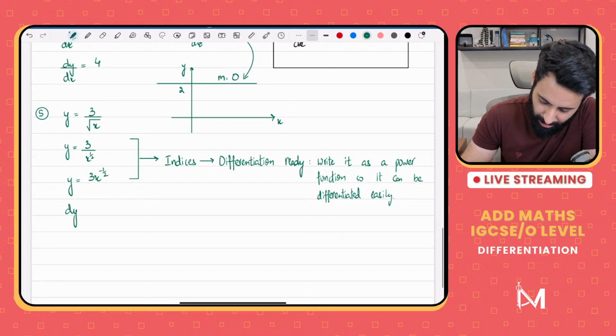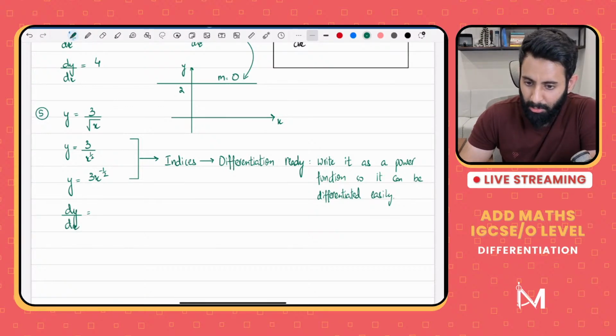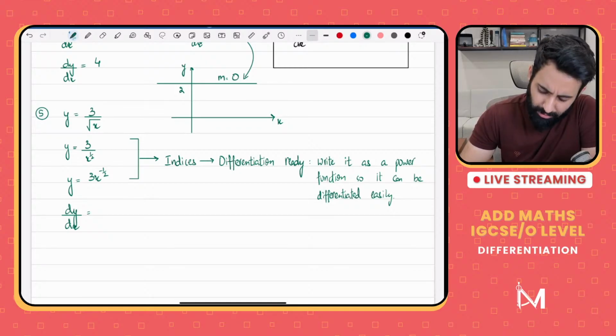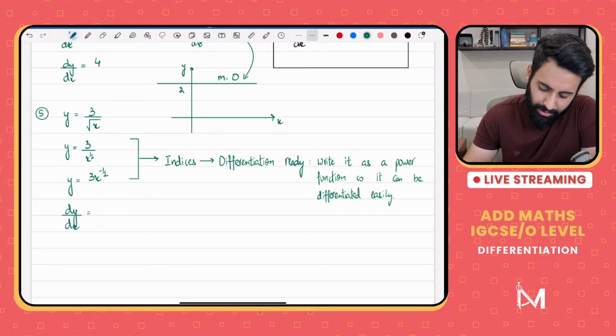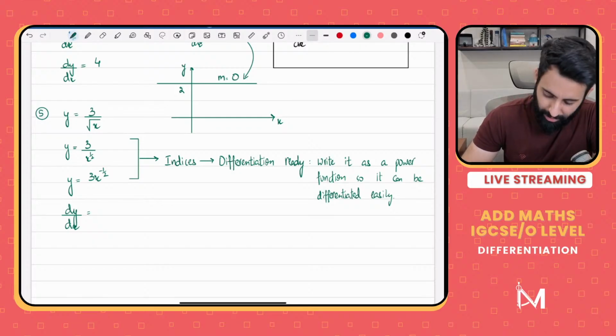So I'm going to write it as dy by dx. Notice for as long as I did not differentiate, I kept writing it as y. But then isn't negative power bad? Well, it's bad if you leave it like that in the end, but it's not bad. At some point you will have to deal with negative power. I mean, at some point you can't avoid it.